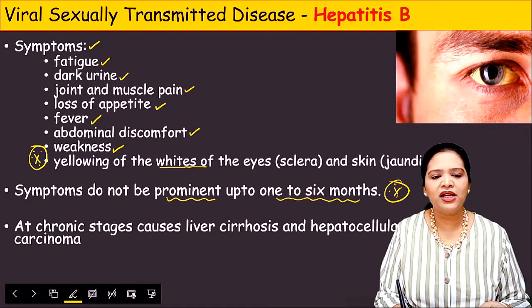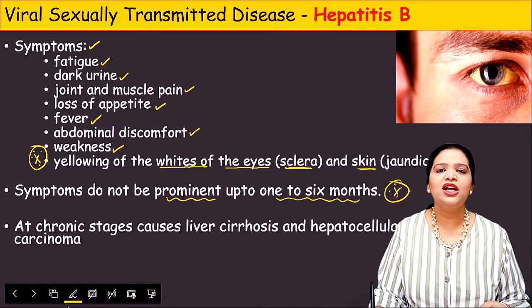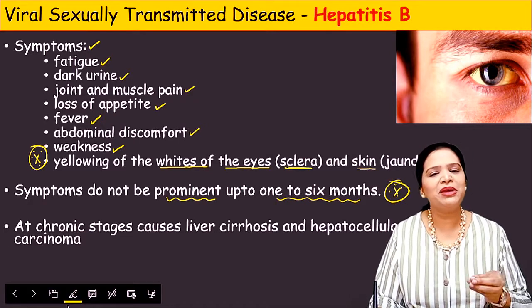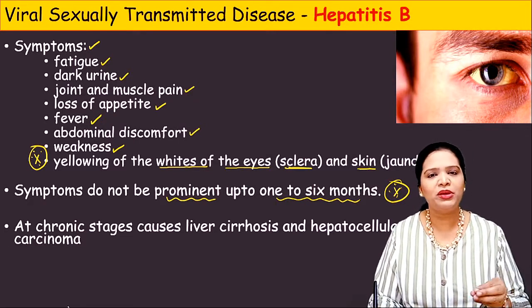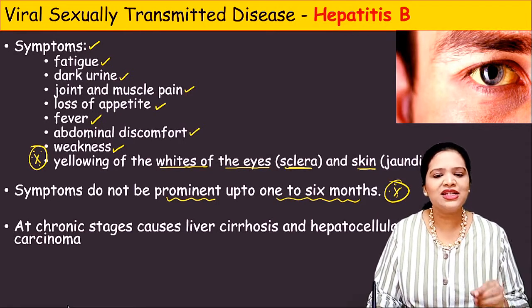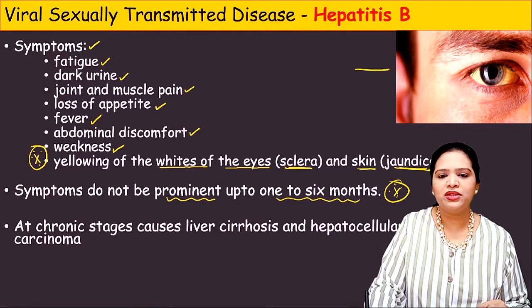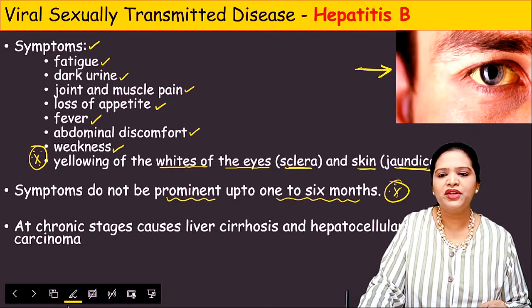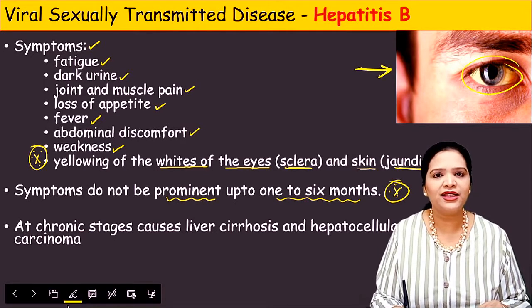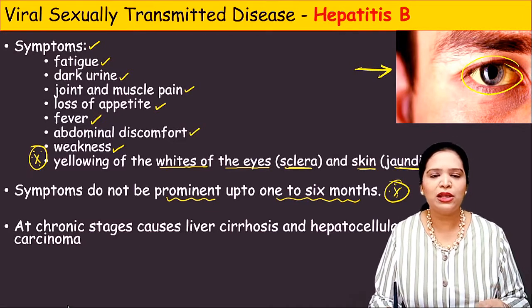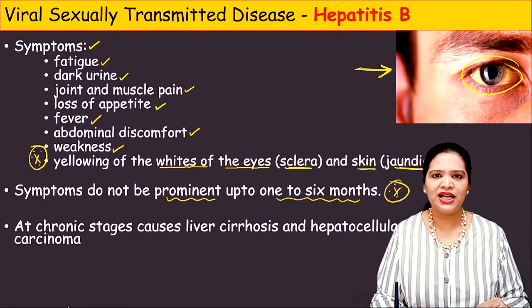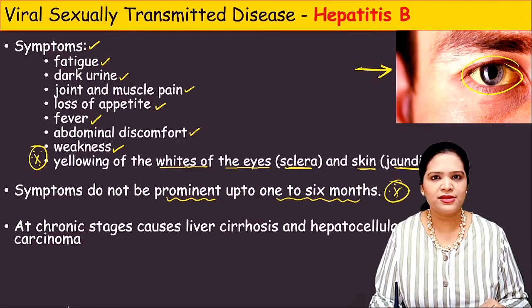And the most important symptom is yellowing of the whites of the eye, that is called the sclera, and the skin. Only after these symptoms appear do many people recognize that they have been infected. This is called jaundice. Jaundice means the eye of the patient, look at the picture here, turns yellow in color. The skin of the patient turns yellow in color. The urine will be dark yellow in color. This condition is called jaundice.